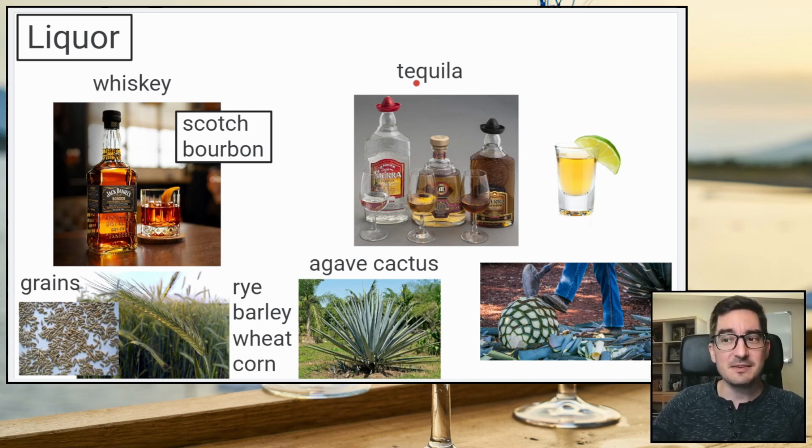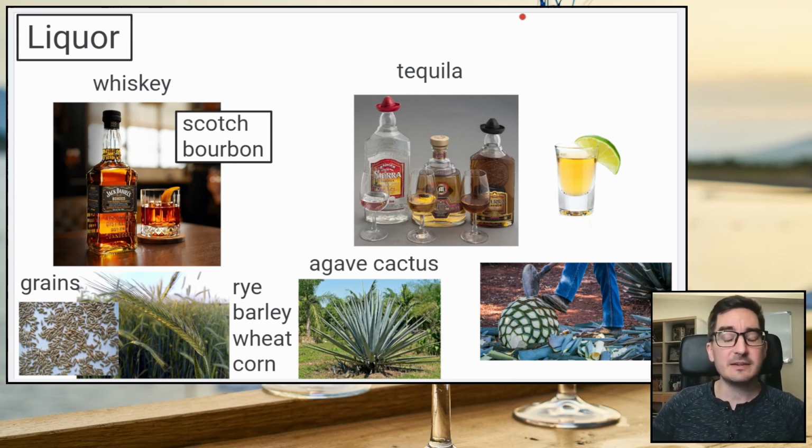But you can see QU in English is usually QU. So it looks like tequila. But QUI in Spanish sounds like key. So it's tequila. Tequila. It's almost like KEE. Tequila. Now, tequila comes in many different colors based on how they make it.